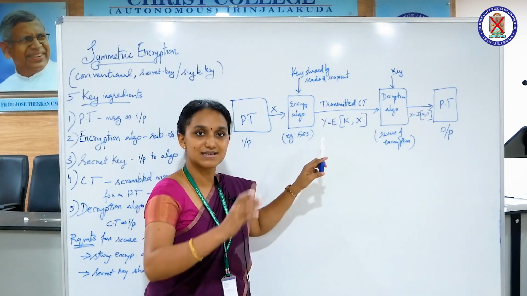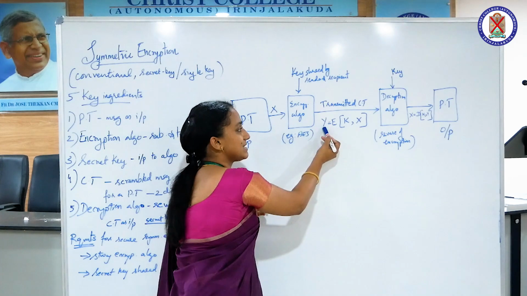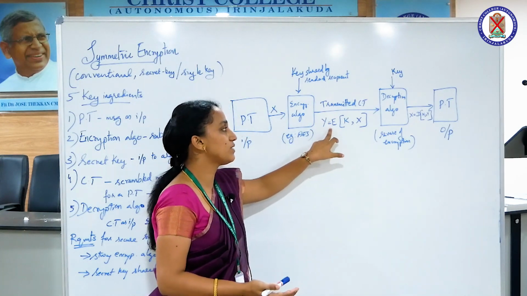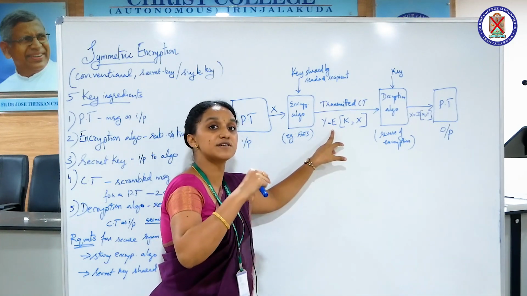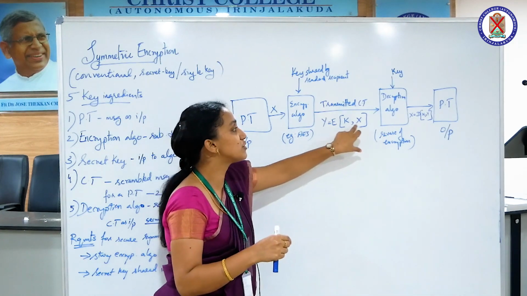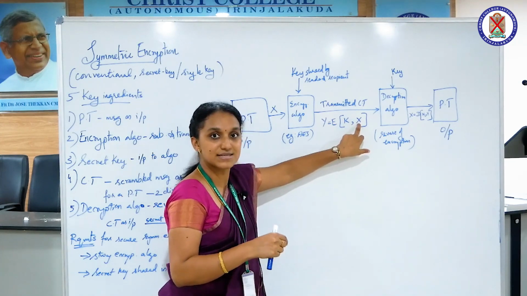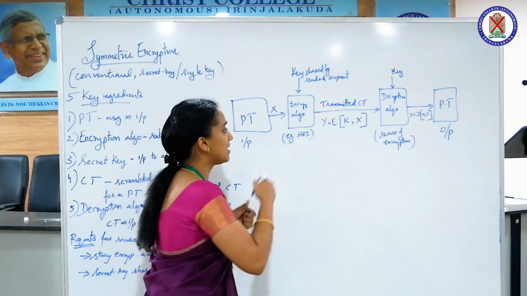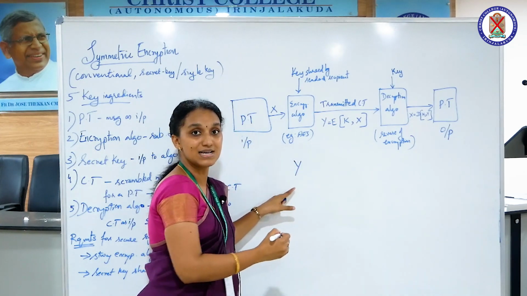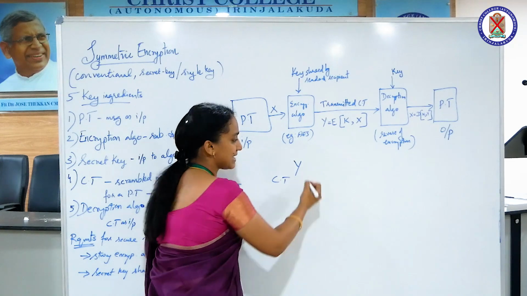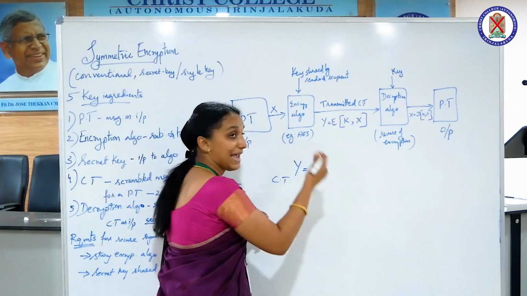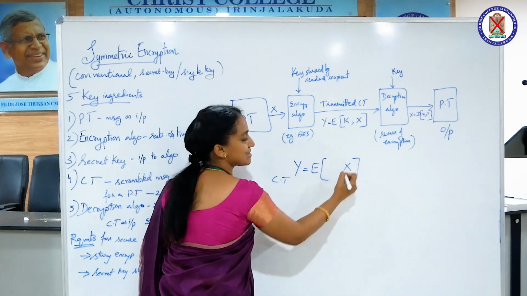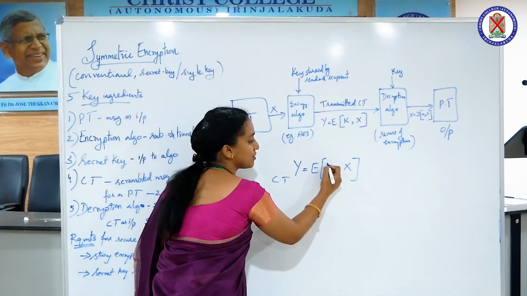So you can write it as a function. Let CT, meaning ciphertext, be Y. In that case Y will be obtained as an encryption function where the inputs are the plain text X and the key K. I hope it's clear. Here we write Y is the ciphertext, which we obtain by the encryption process where X is the input and the key is another input.